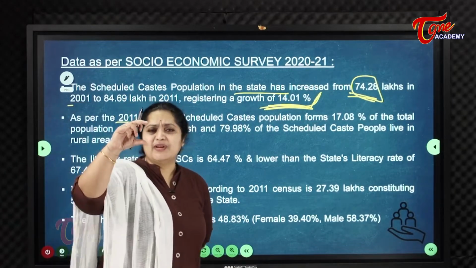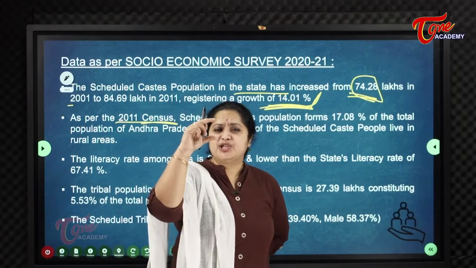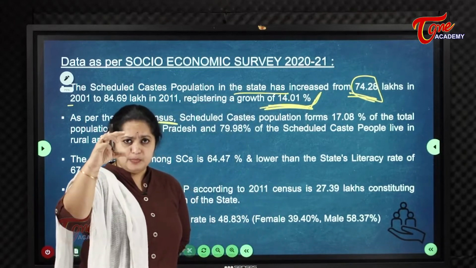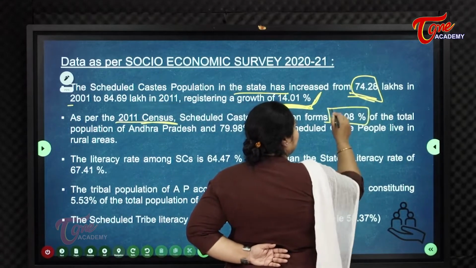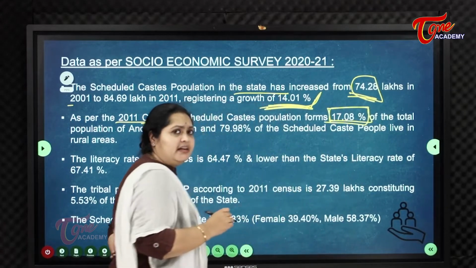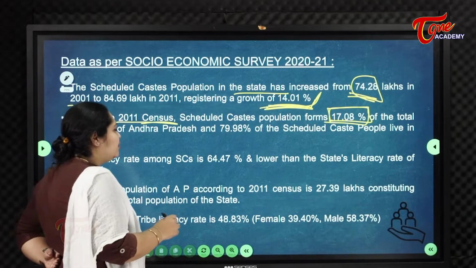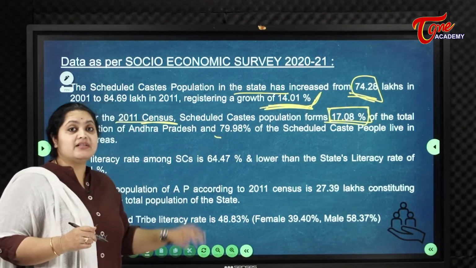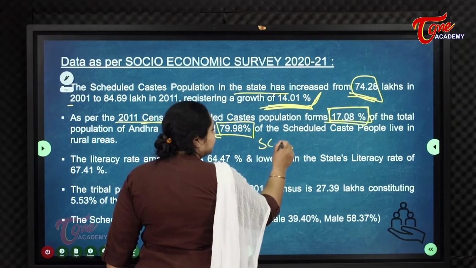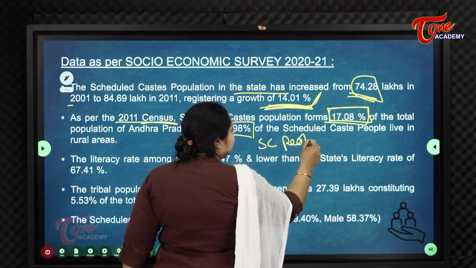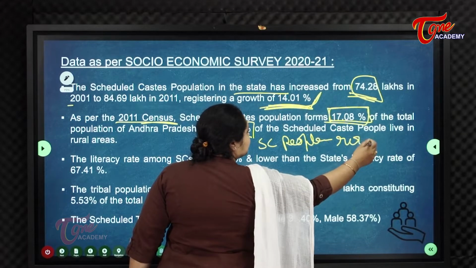So how much does the scheduled caste population take in the whole population ratio? They form nearly 17.08%. Almost 80% of SC people live in rural areas.